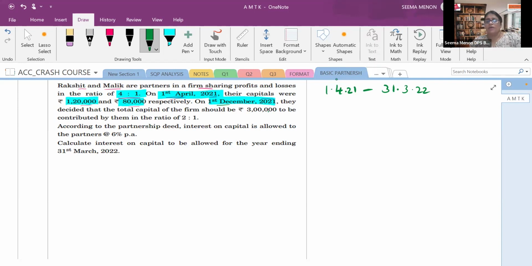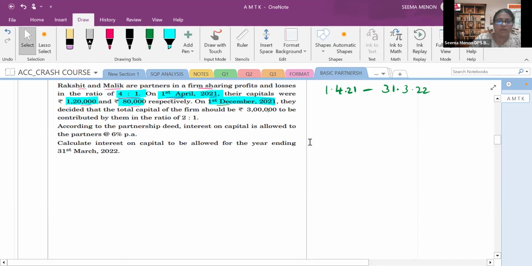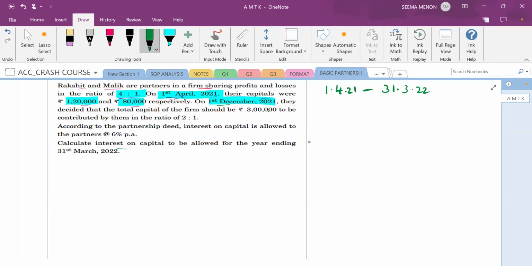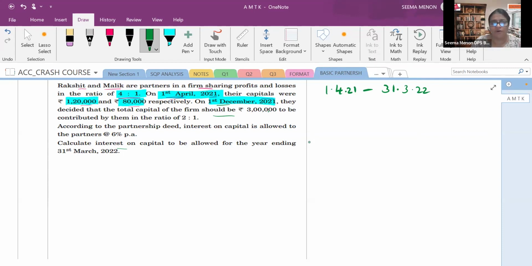According to the deed, interest on capital is allowed to the partners at the rate of 6% per annum. They will get interest on capital. Then they are asking what should be the interest on capital? You have to calculate interest on capital till 31st March 2022. Understood this much? Yes, ma'am. Now let's see the new capital of the partners. Look here, in the starting they have 1,20,000 and 80,000. They decided to change their capital on 1st December.